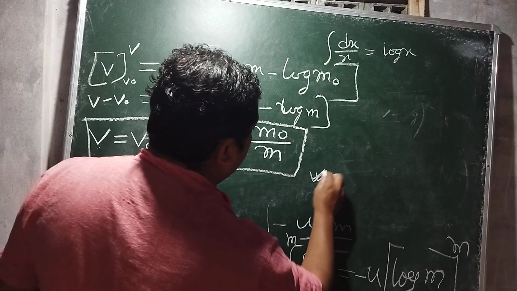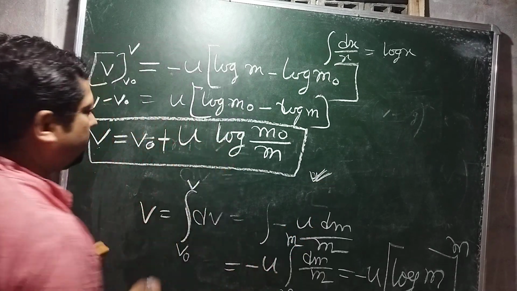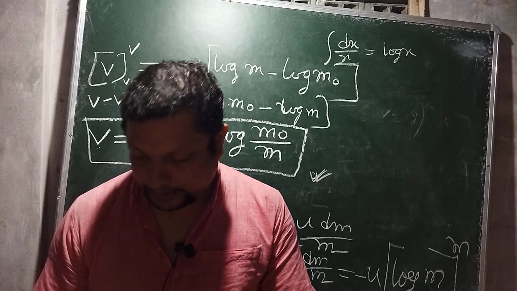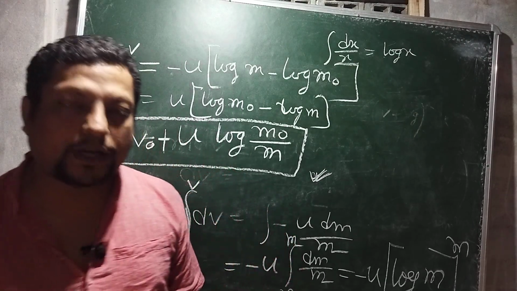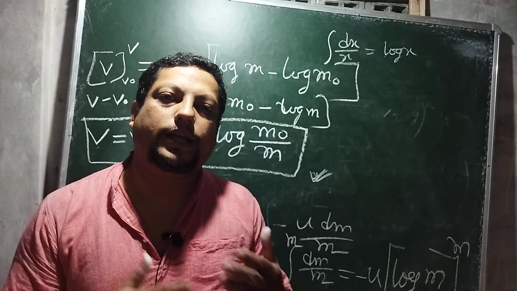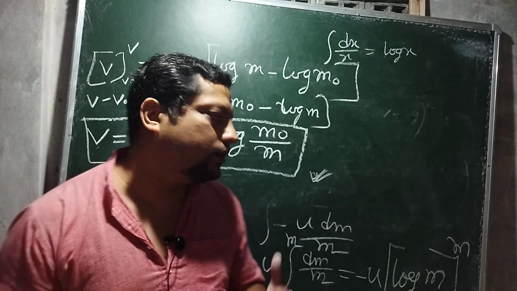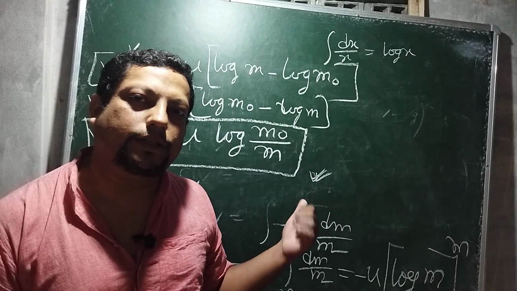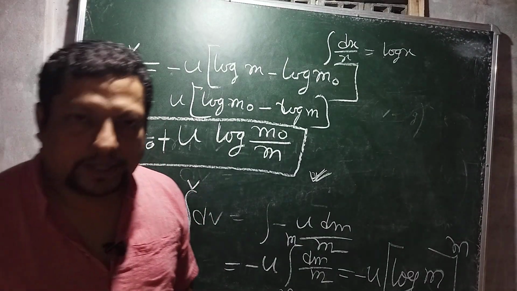Okay, so we have found out the velocity of the rocket. So this is the first part, and I will continue this as a second part of this equation. Okay, thank you.